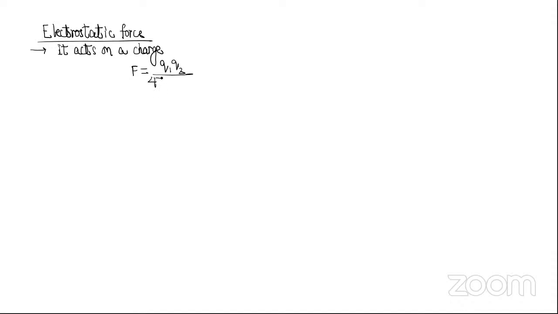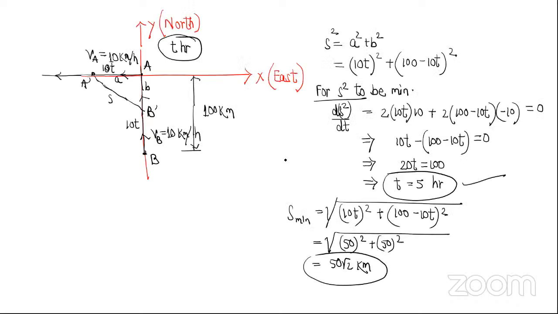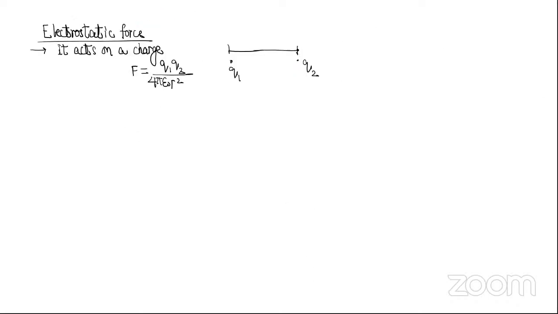1 by 4 pi epsilon naught q1 q2 by r square. If the question says there are two charges and the separation between them is r, then the force will be k q1 q2 by r square. Because of this, the force is also called Coulomb's force. This comes in 12th class first chapter, but the theory comes here.